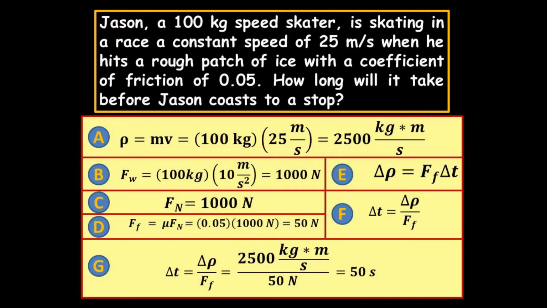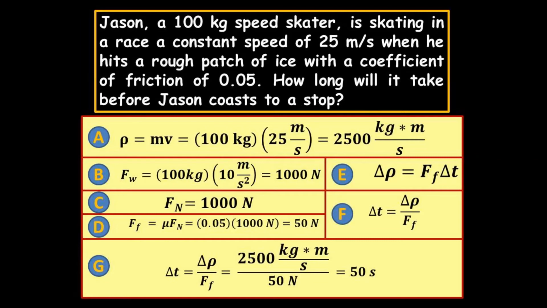Now, this is also the net force that actually brings him to a stop. We'll just call it Ff for now, but that's the actual net force that he will lose when he comes to a stop. That's actually going to stop him. And you could actually call that the net force. Now, the change in momentum will equal this net force, or friction, times the time. And then rearranging the equation, delta t equals the change in momentum over the friction, and that will equal 50 seconds.